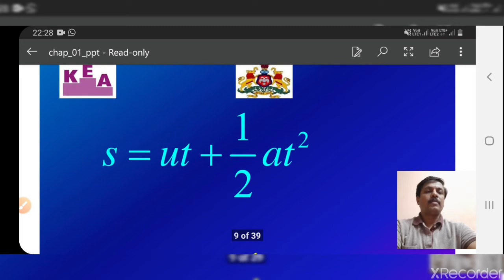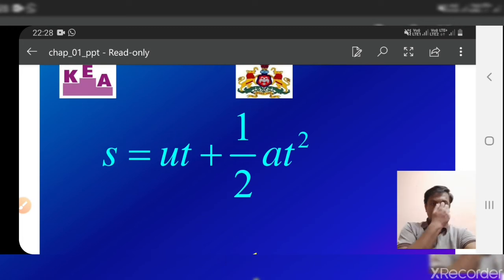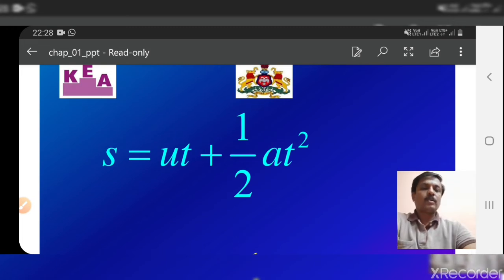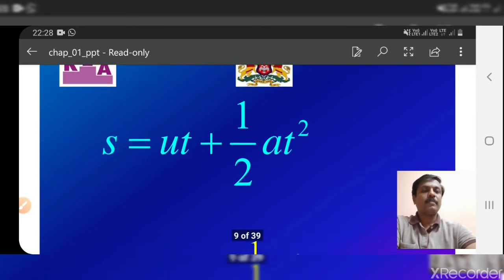Here is one assignment, you take it as an assignment. S equal to ut plus half at square. Already you have come across this in physics, isn't it? You have come across the equations of motion. There are 3 equations of motion: v is equal to u plus at, s equal to ut plus half at square, then v square minus u square equal to 2as. This is one of them. s equal to ut plus half at square. This is a quadratic equation.